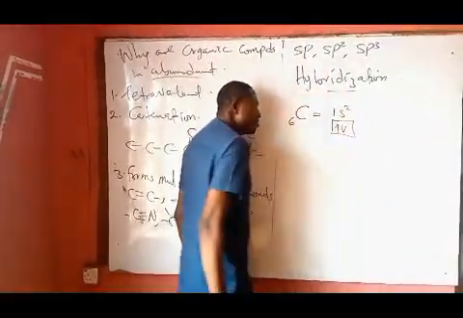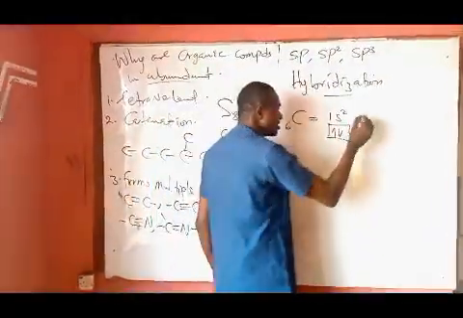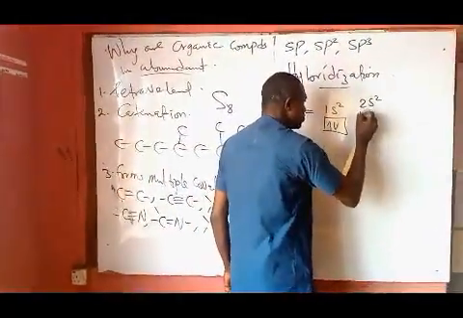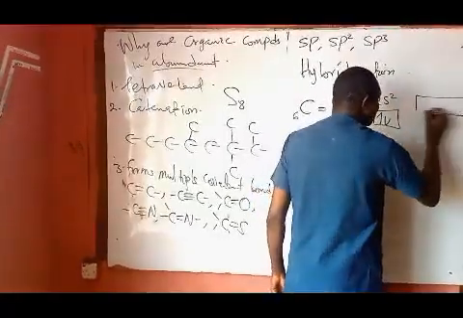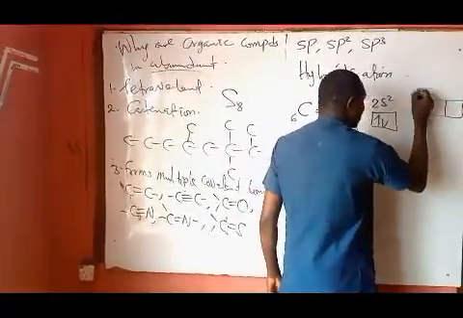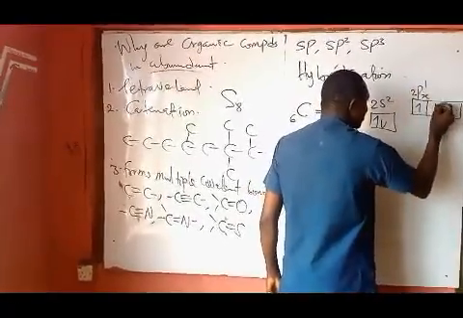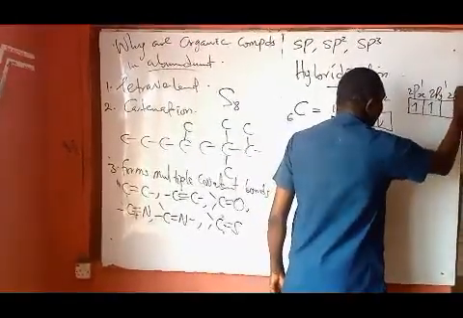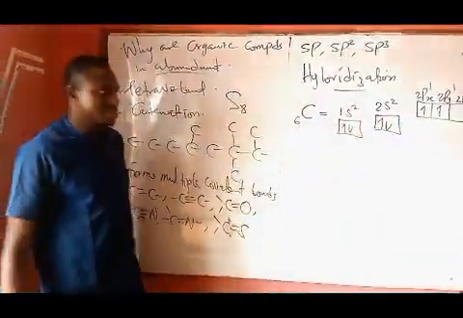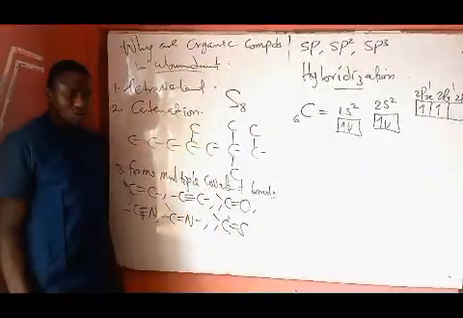This is the orbital diagram configuration. We have the 2s2 in this format, and we have the 2px1, 2py1, and 2pz0. No electrons in the 2pz orbital.